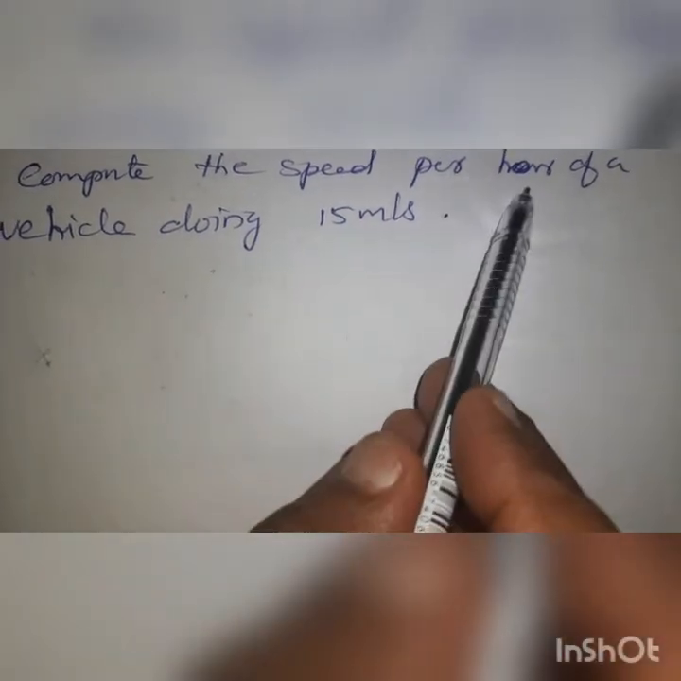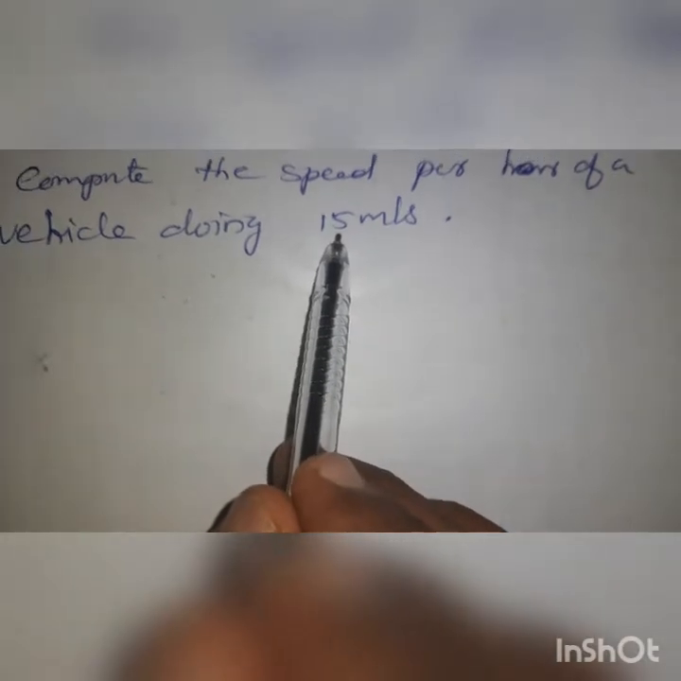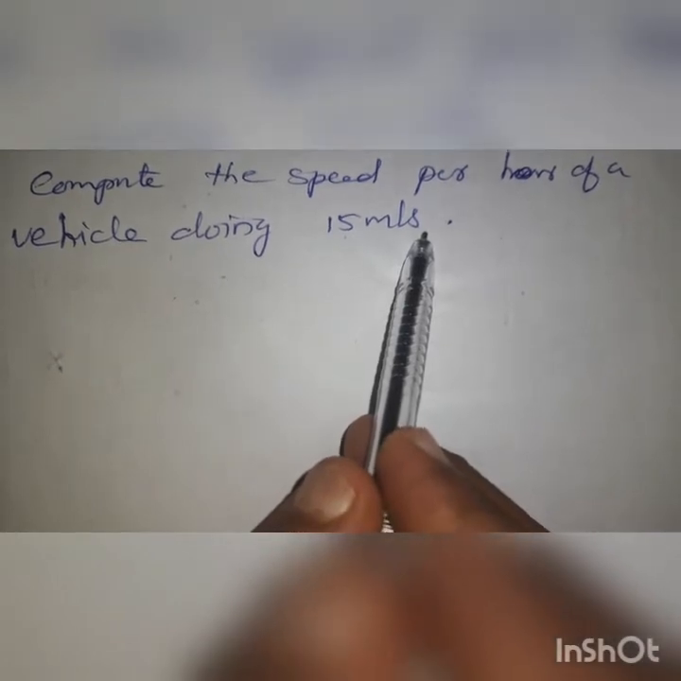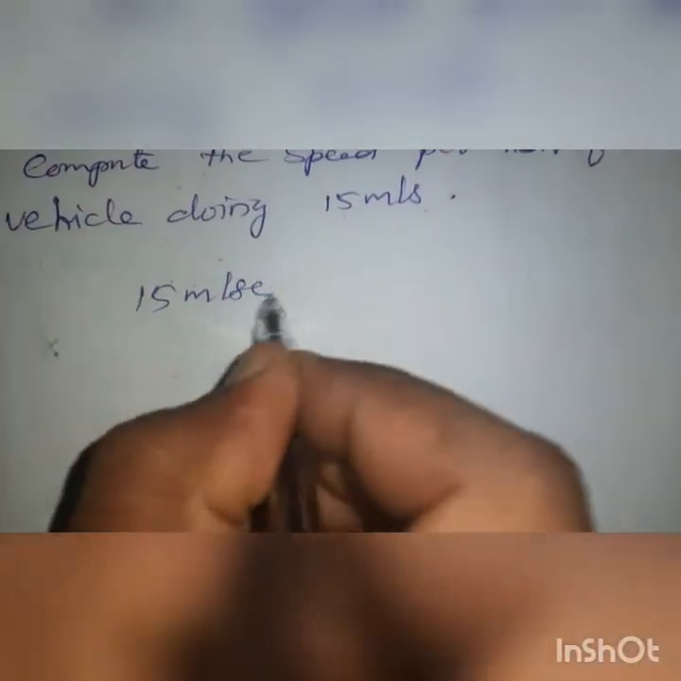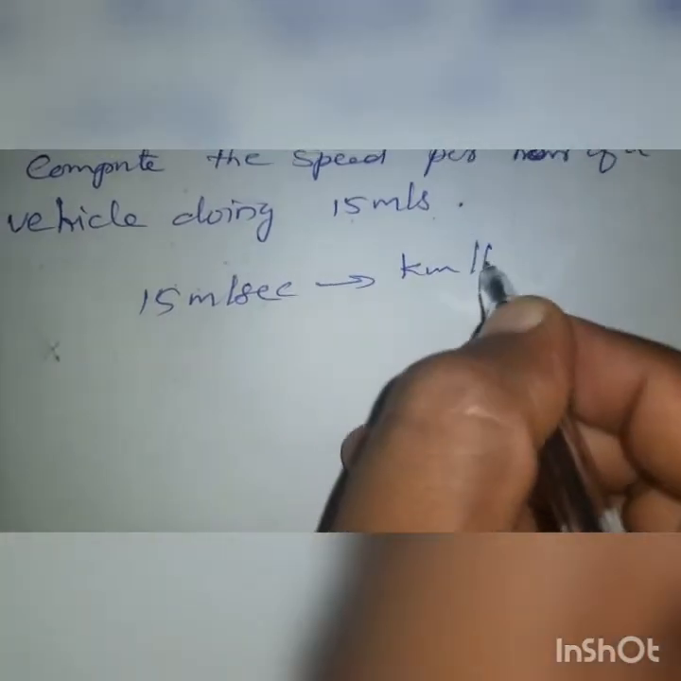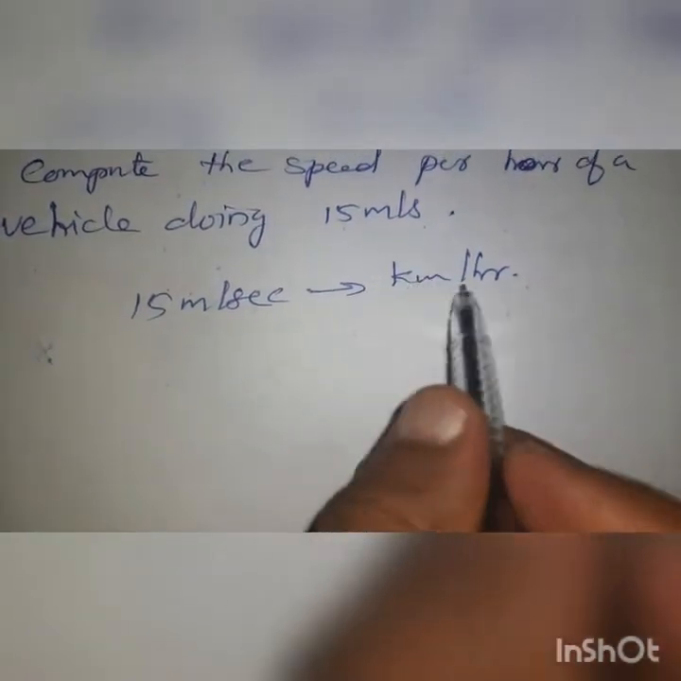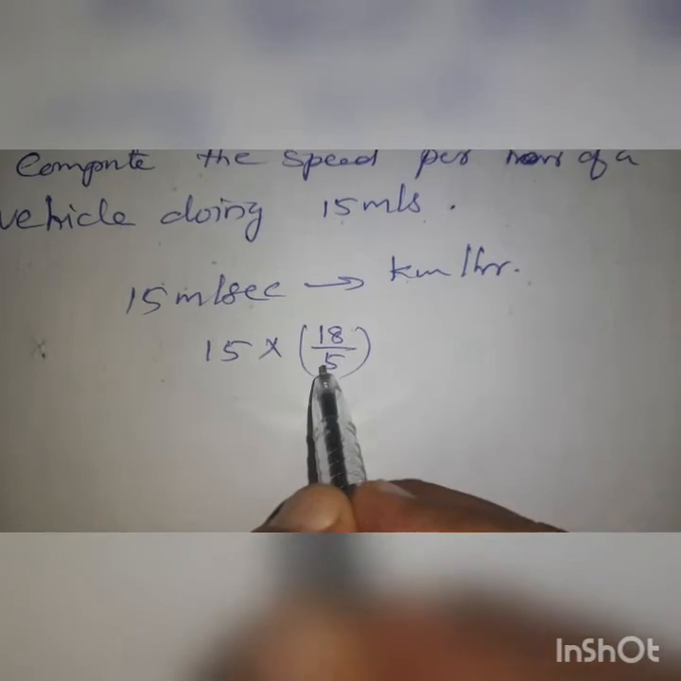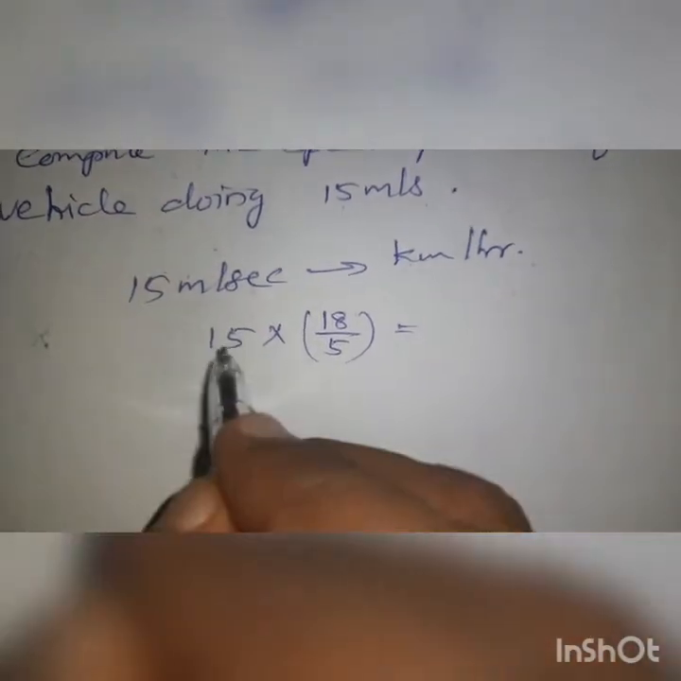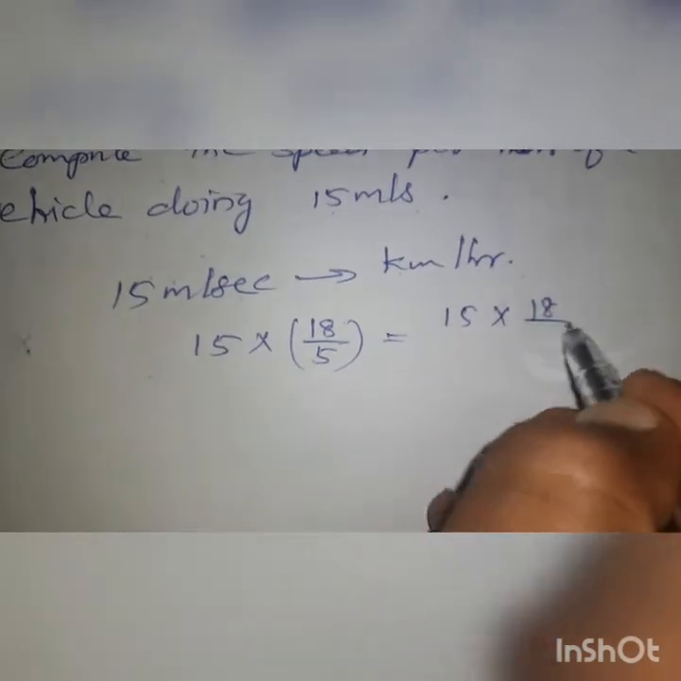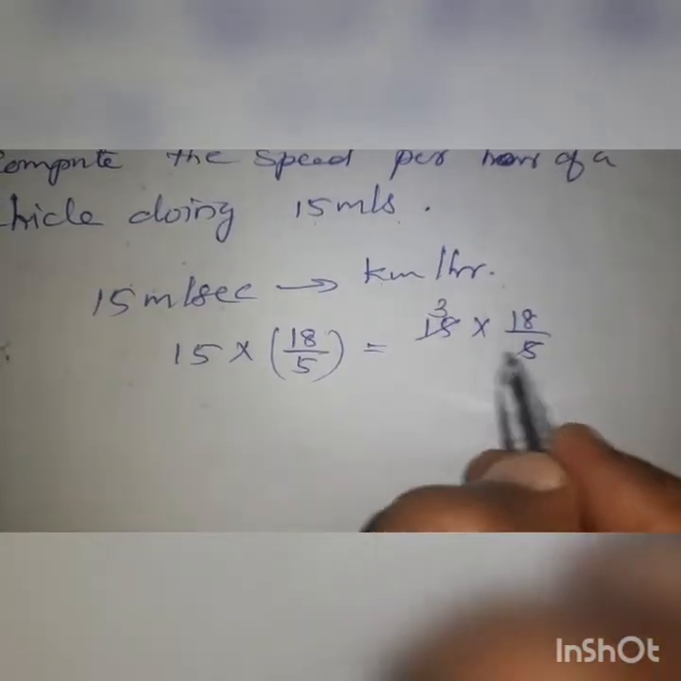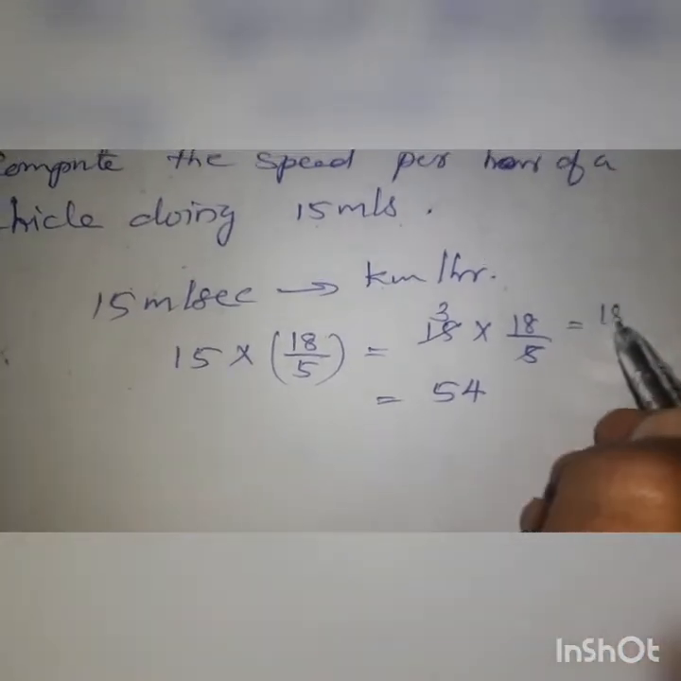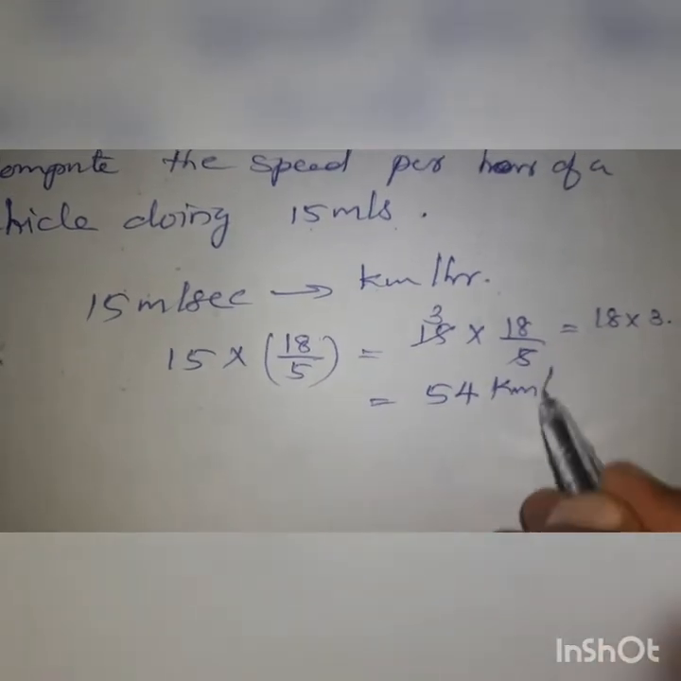Compute the speed per hour of a vehicle moving at 15 meter per second. That means 15 meter per second you have to convert to kilometer per hour. What do I have to do for conversion to kilometer per hour? 15 into 18 by 5. You have to multiply with the 18 by 5. So 15 into 18 by 5. 5 3s are 15, so 18 into 3, we are getting 54 kilometer per hour.